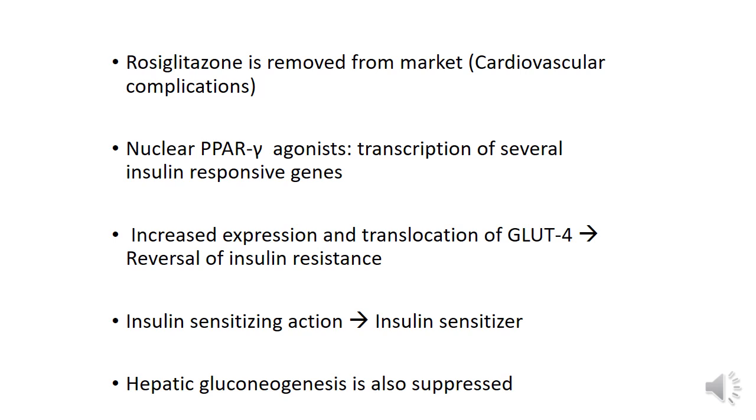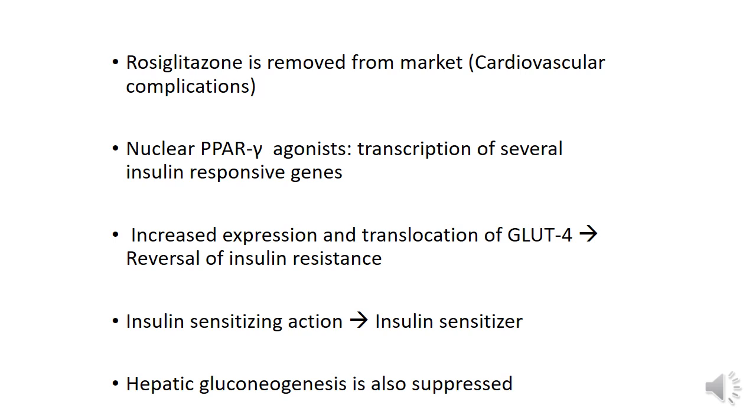This results in increased expression and translocation of glucose transporter 4 glycoproteins, and hence there is increased uptake of glucose by the various tissues, and this is responsible for the reversal of insulin resistance or even an insulin sensitizing action of pioglitazone. Hence this drug has come to be known as an insulin sensitizer.